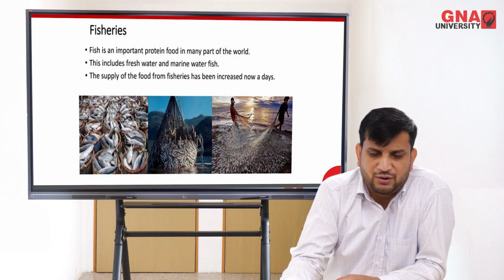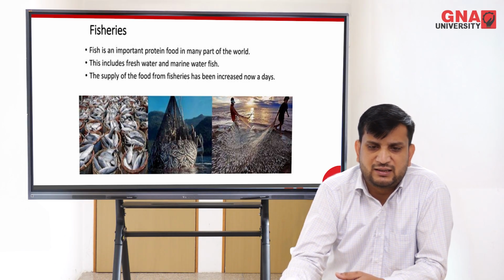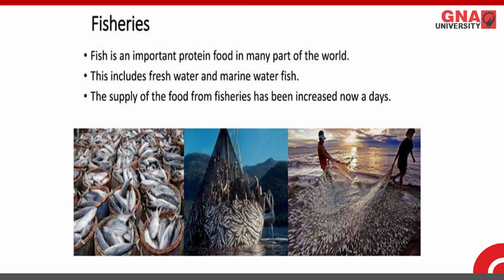One of the most important businesses around coastal cities is fisheries. The fish market is also a wide market for business. Fish is an important source of protein food in many parts of the world. This includes freshwater and marine water fishes. The supply of food from fisheries has increased nowadays, and we must have seen the fish market nearby, which is an important food source for many regions.